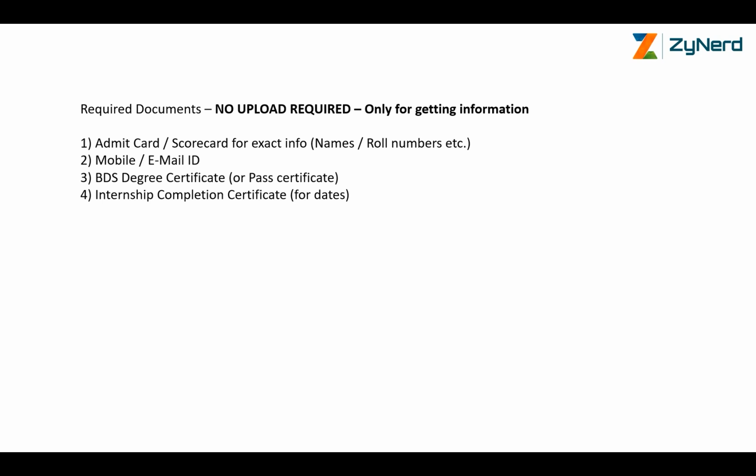What do you need to have now? Your admit card or scorecard for exact info. Some of the info that we will require while validation and filling in will be from your admit card or scorecard. Your mobile number or email ID, the same ones that you had used for your NBE examination. And the BDS degree certificate or pass certificate, and internship completion certificate, both of them for the dates, year of passing out, etc., and exact information that is required to be filled in.